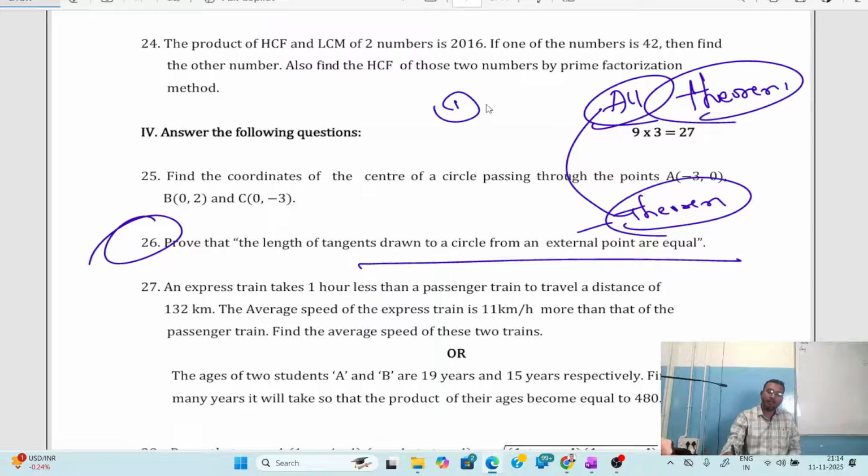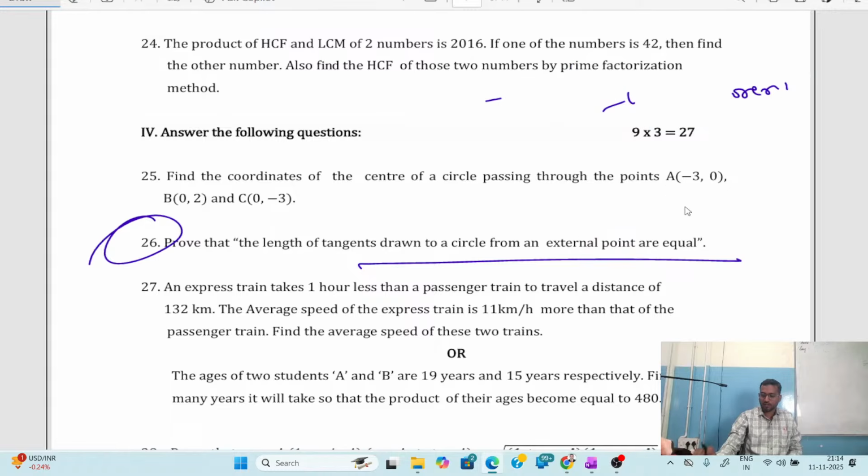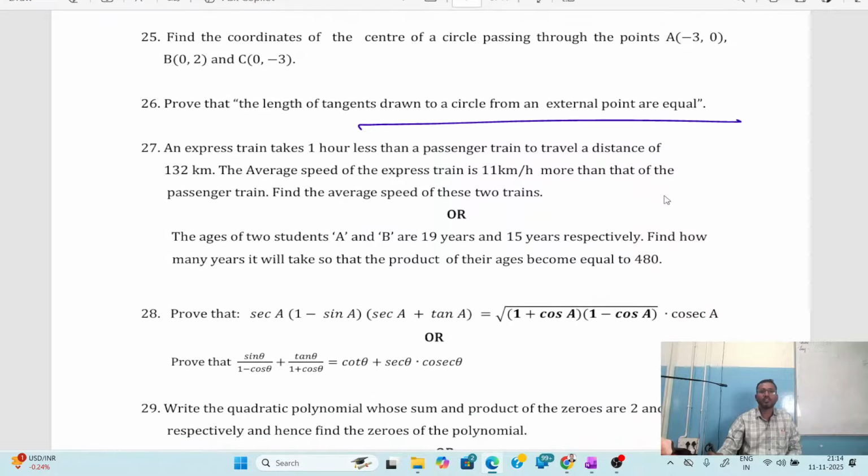And this year they have added one more special theorem. Anyhow, in this paper itself they have given, we'll see to that. So altogether about the theorems part, I'll be making a separate special video on how to solve the theorems within 1 minute. I'll teach you the logics, shortcuts, how to remember the theorem part. No need to worry. So that question we'll see later on about how to prove the theorem. Now let me proceed with the next question, that is question number 27.